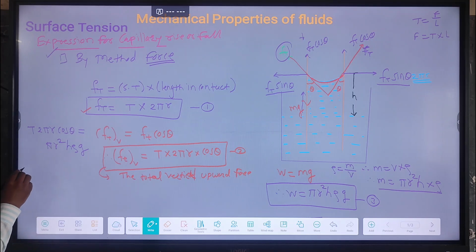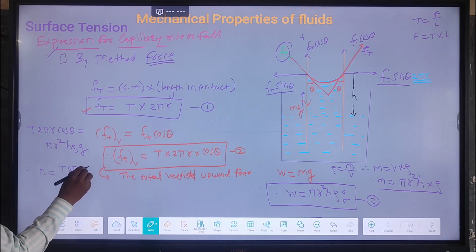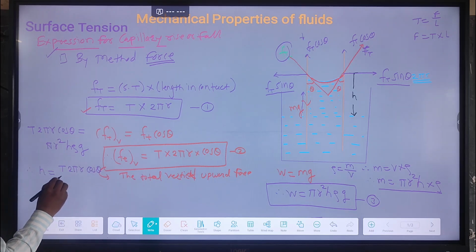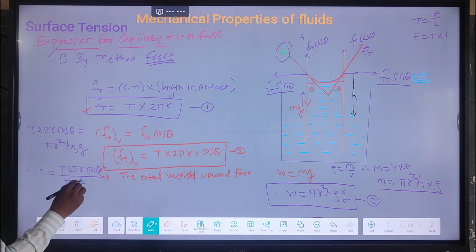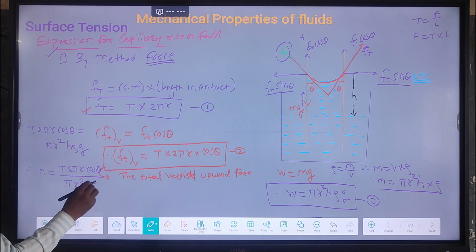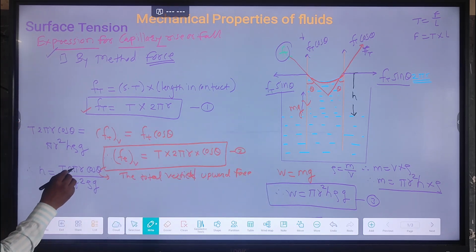So let's find out h. Therefore h is equal to T into 2 pi r cos theta, whole divided by what is remaining? Pi, r square and rho g. Which factors will be cancelled? Pi gets cancelled.